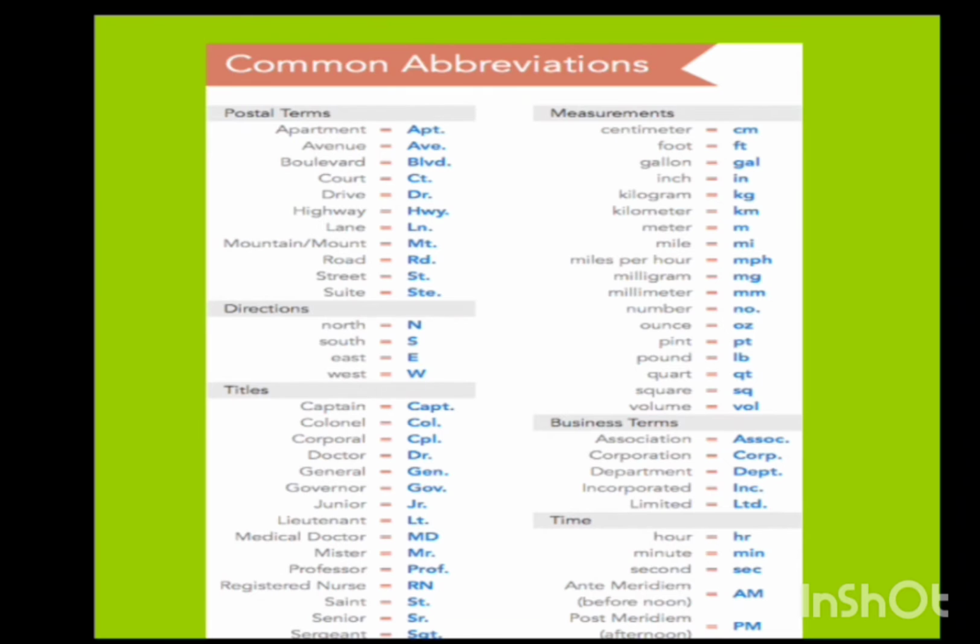Now, these are the common abbreviations. Let us see the examples. Apartment, APT. North, N. Captain, CAPT. General, GEN. Saint, ST, we commonly use. Senior, SR. And the measurements: kilogram, KG, K is the first letter of the word and G is the middle letter. And volume, VOL, and hour, HR, are the first letter and the last letter. So these are the common abbreviations.